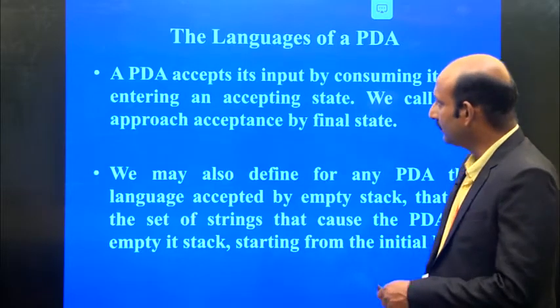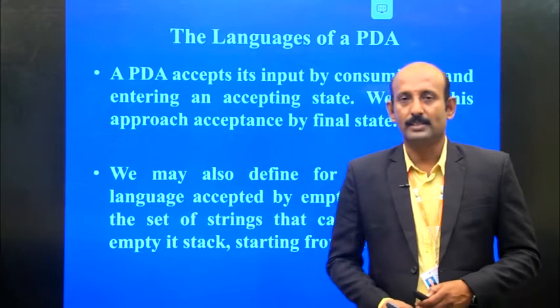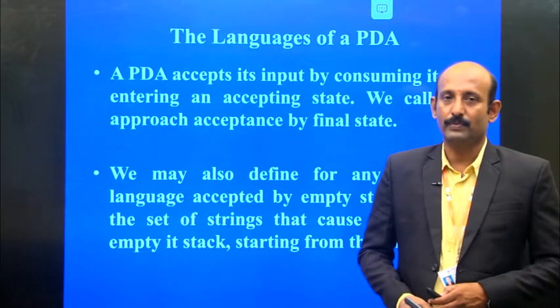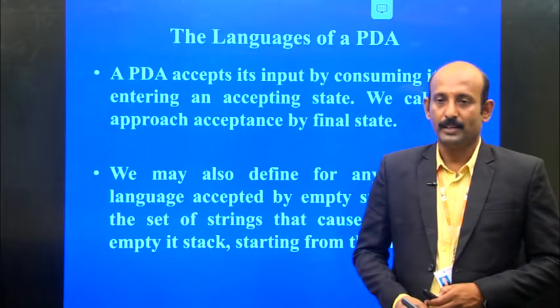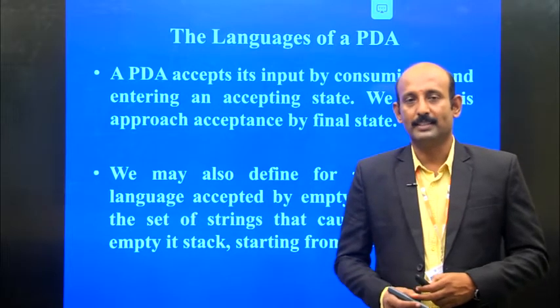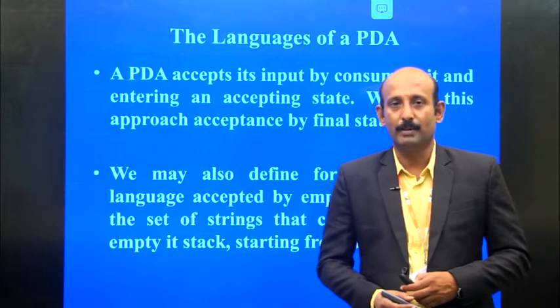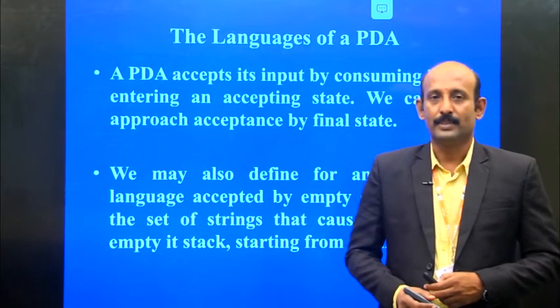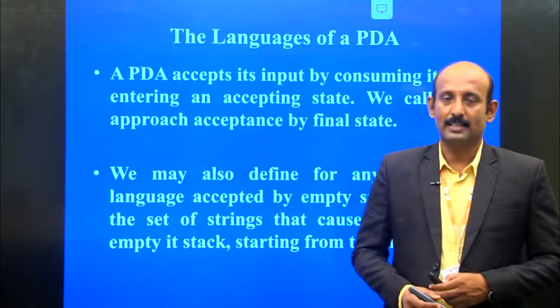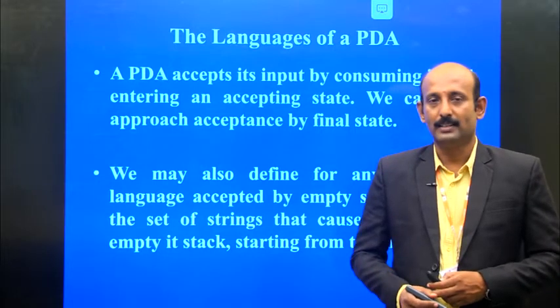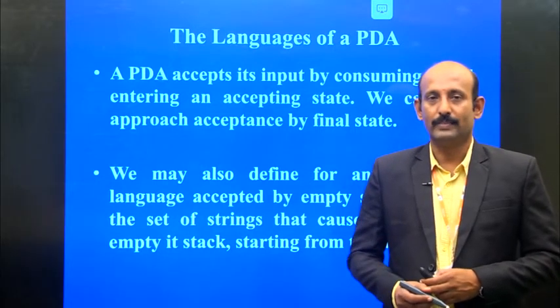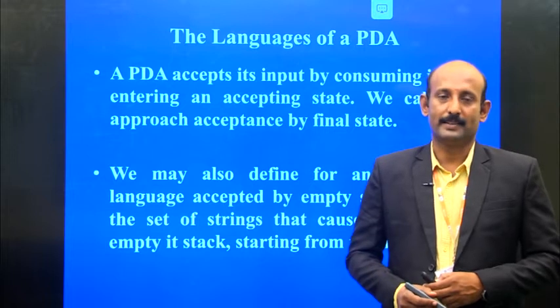So this push-down automata, we are going to see the languages of the push-down automata. Generally the push-down automata consists of a stack memory, an unbounded stack memory. The stack contains a pointer that always points to the top of the stack.